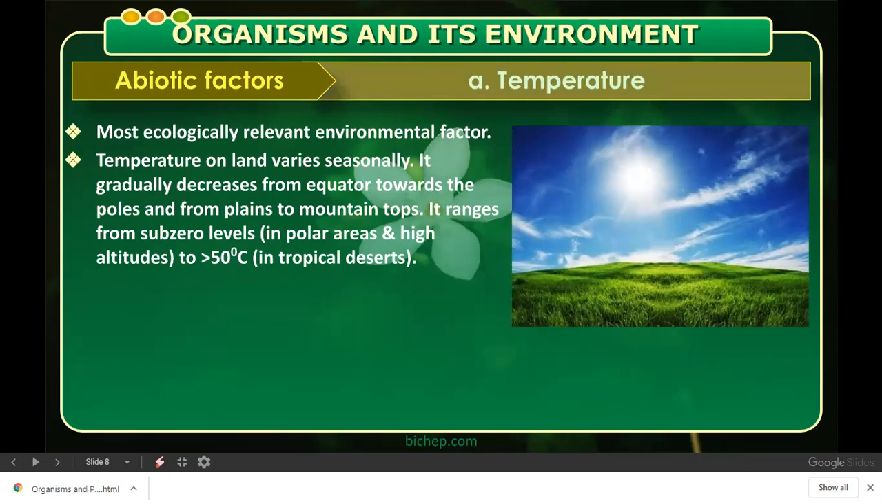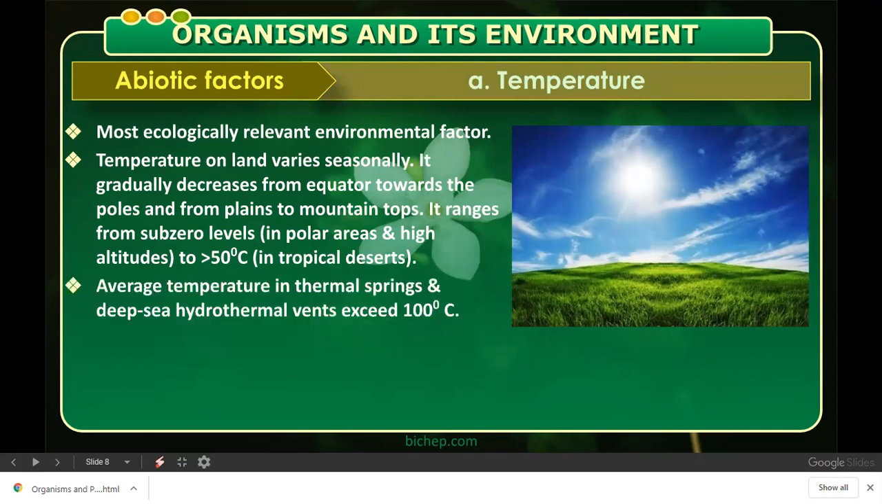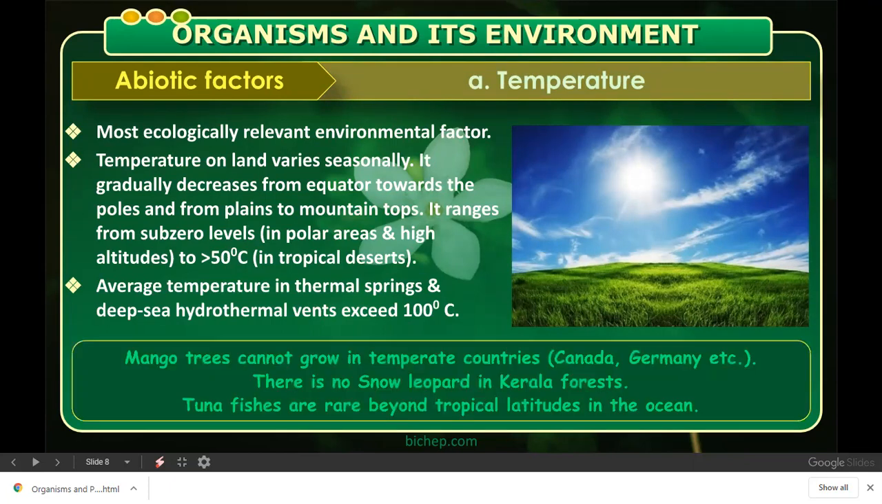So the places where the temperature is less than 50, you say they are tropical; greater than 50, you say tropical deserts. And when the temperature goes in minus, you can see that those are polar areas or snow-clad regions. The average temperature in the thermal springs, that is hot water springs, and the deep sea hydrothermal vents, where there is very hot temperature, exceeds 100 degrees Celsius.